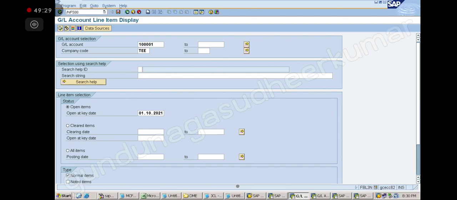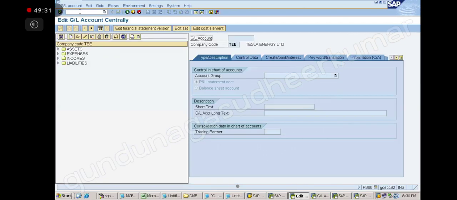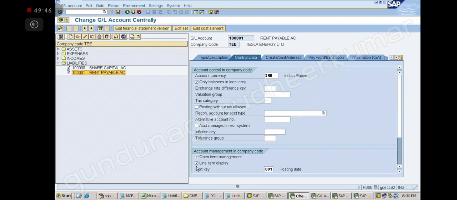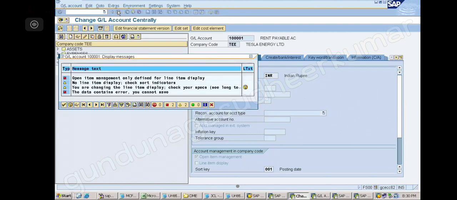Yes, sir, I read. I didn't get it. You read it once again. Open item management only defined for line item display, which means you can check open item only if you have checked the line item. Without checking line item, if I remove this and I am saying I want to see open item, what does that mean? You did not tick this, correct? Okay. You understood? Yes, sir.